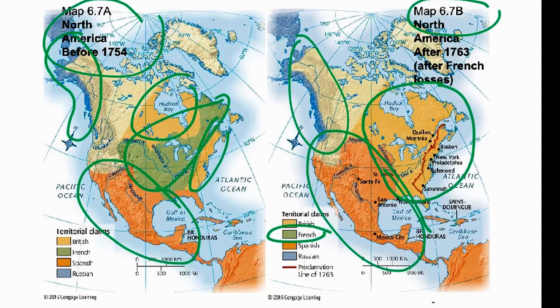But the major outcome of this war is that the French were forced to give up all of their North American holdings, and they only maintained a small amount of holdings in the West Indies, in the Sugar Islands. But Britain becomes the dominant power in North America.